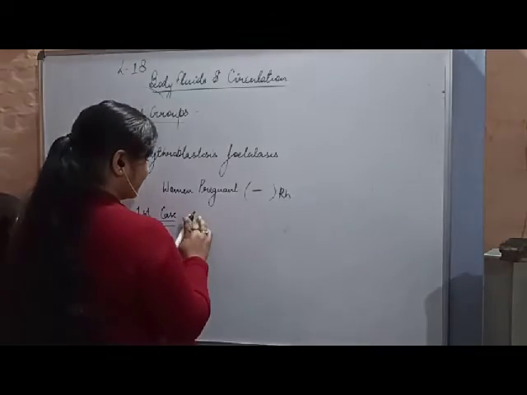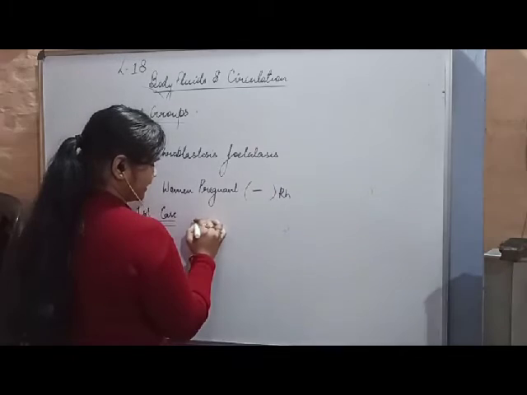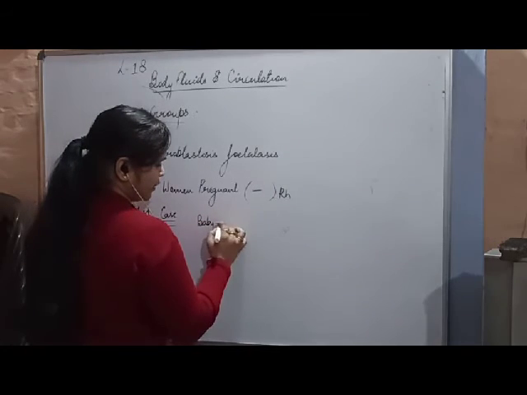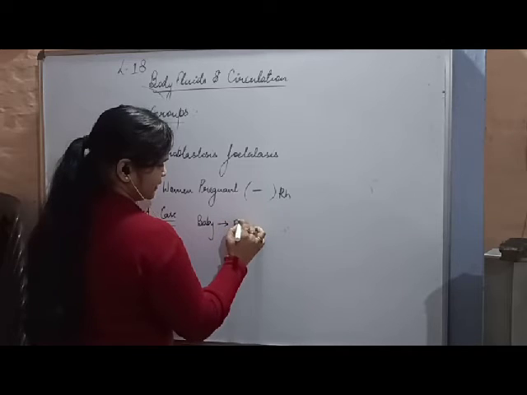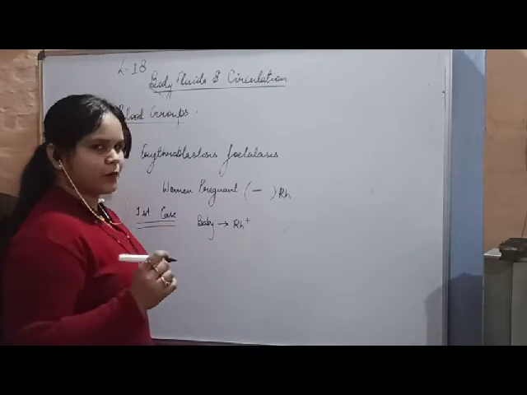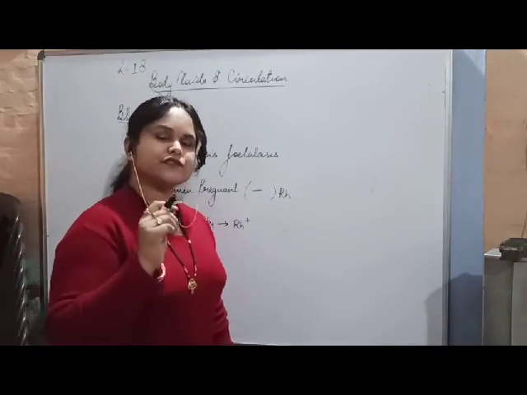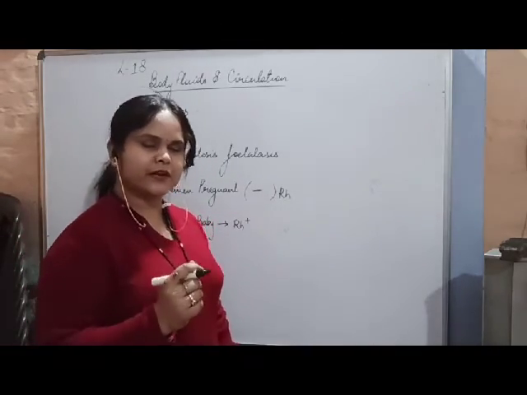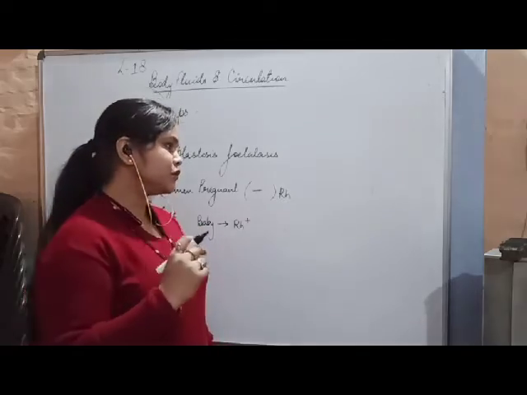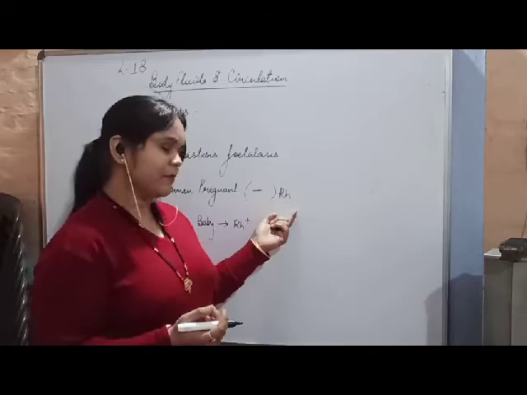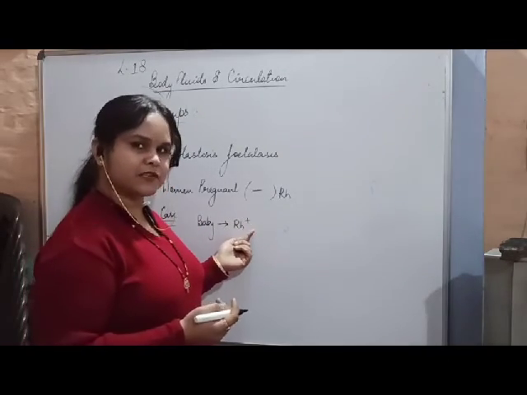What happens in the first pregnancy? Just check it out. She is carrying a baby who is Rh positive. During the 9 months period, there is no mixing of blood, as the woman has an Rh negative blood group and the child has an Rh positive blood group.